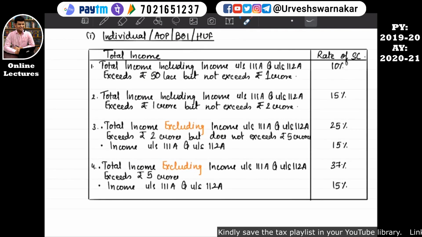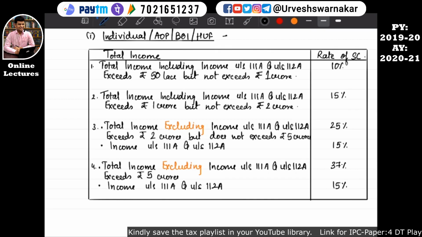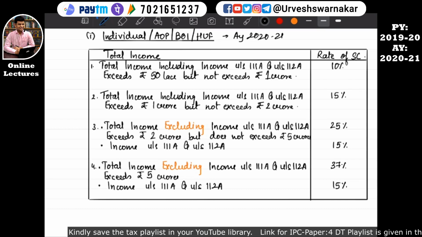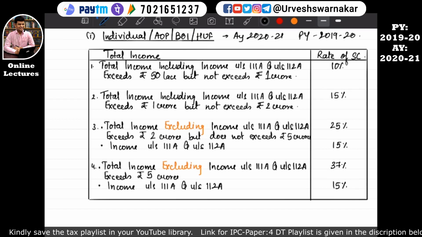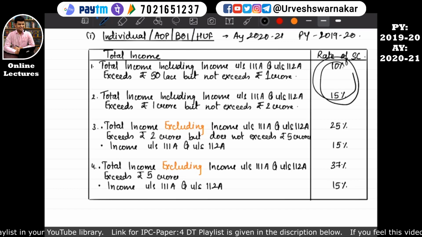What is surcharge? Earlier surcharge was not so difficult, but from assessment year 2020-21, that means previous year 2019-20, the finance minister has come up with new surcharge rates. Earlier the surcharge was a very simple concept.